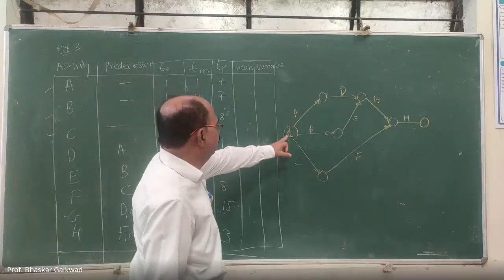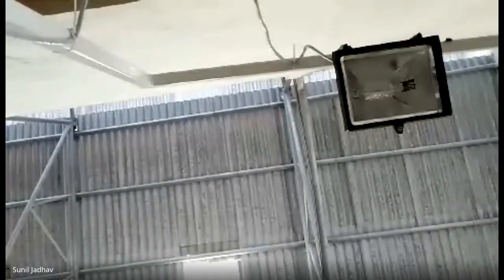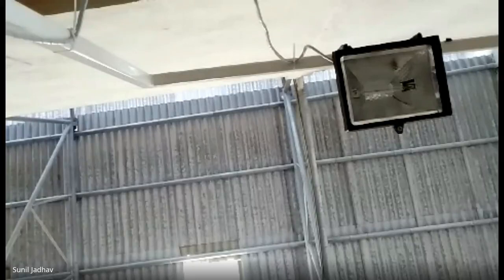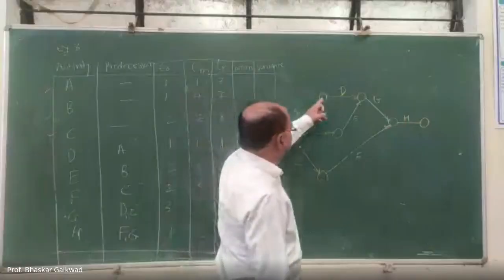First, number one, then all the other activities. This is A, this is B. Now we come from this 1, 2, 3.